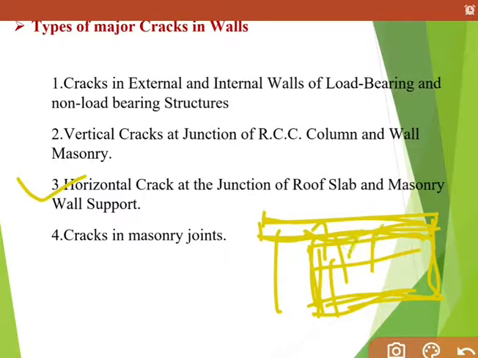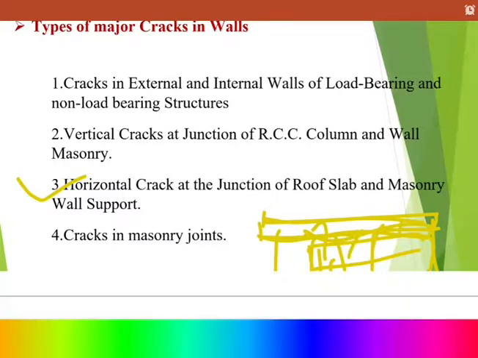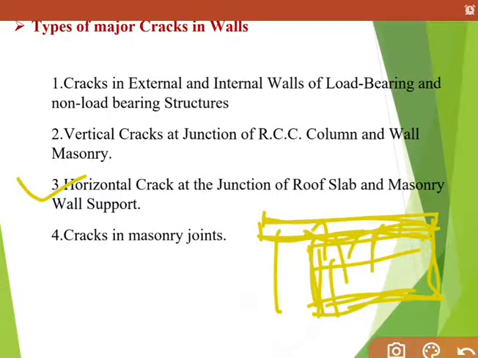At this joint, bonding is not proper. So here you can see the cracks. Last type, cracks in masonry joints. Sometimes masonry to masonry joints are also not repaired.